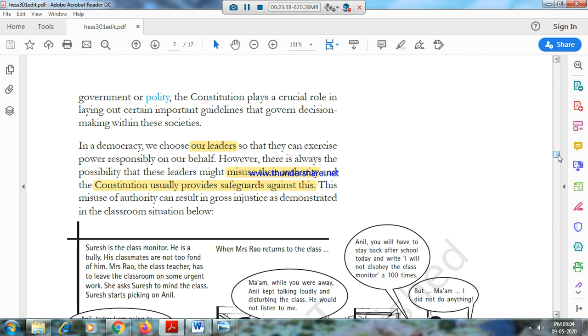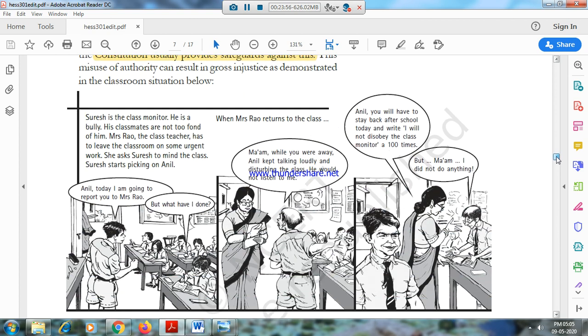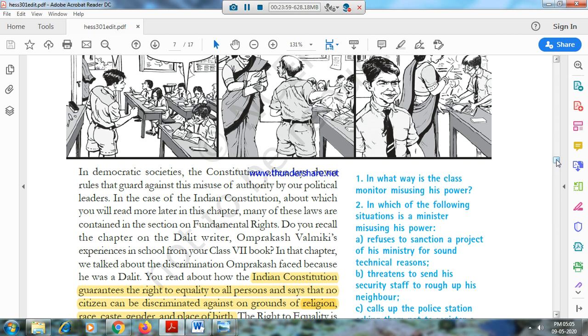Sometimes our leaders may misuse their authority, just as it is explained in the classroom scenario in that example story. Our leaders may also misuse the power. The Constitution usually provides safeguards. What are the situations that may arise to misuse the power, like holding more than one power seat, and using power to benefit his family and friends? All those things are very well explained. The safeguard is in the Constitution.